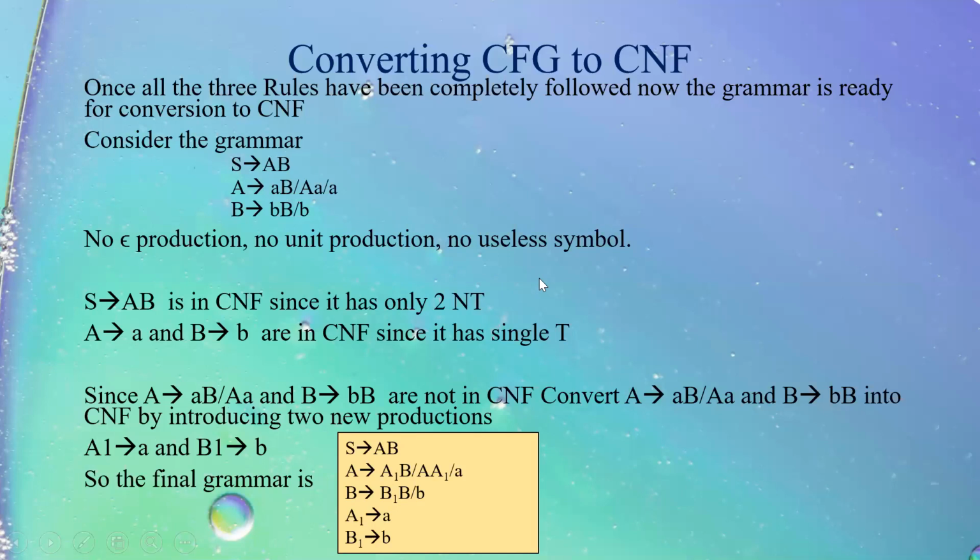now I will convert it into Chomsky normal form. How will I convert into Chomsky normal form? What I will do, I will introduce two new productions. A1 tends to A, B1 tends to B.